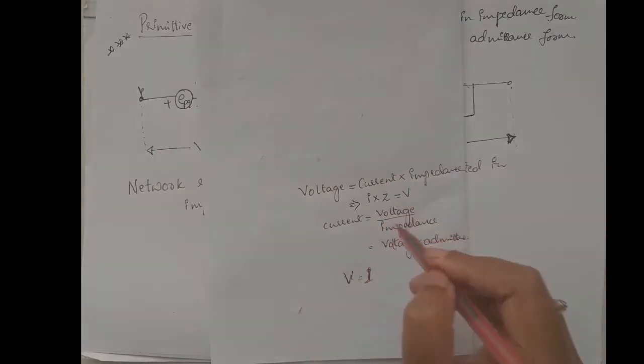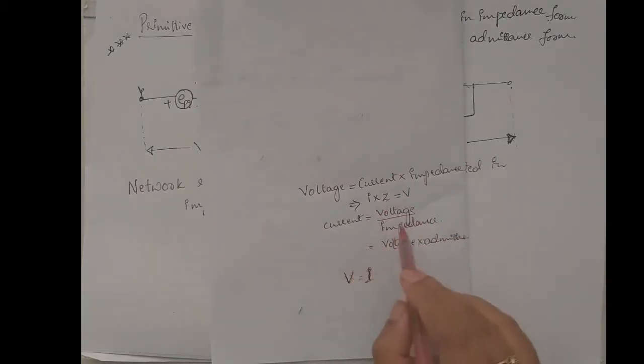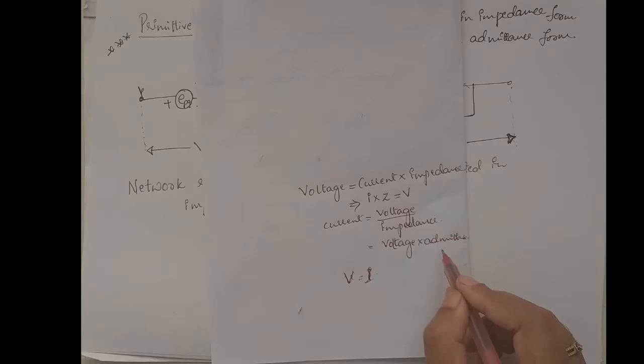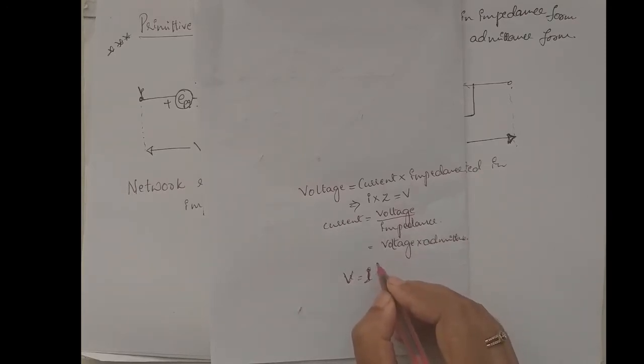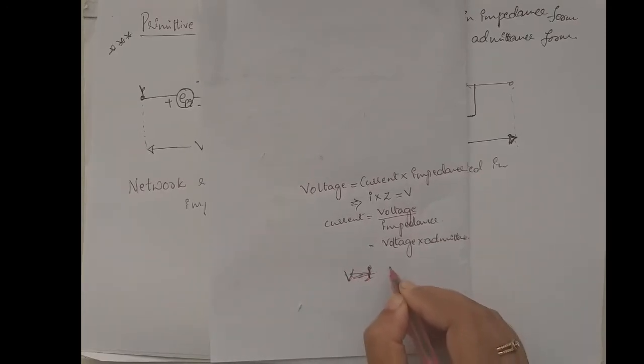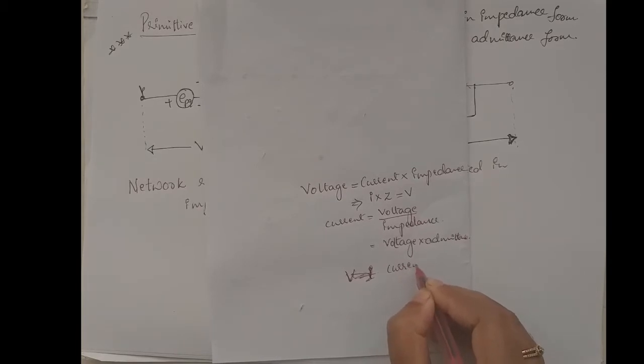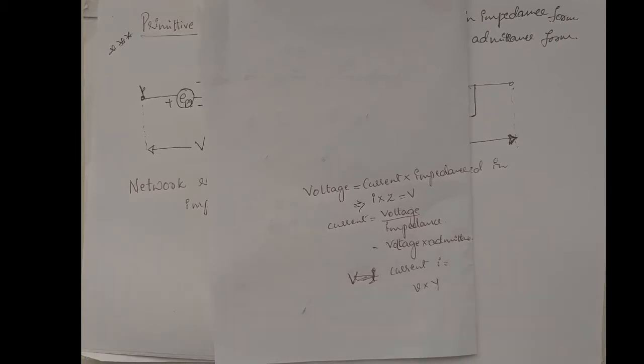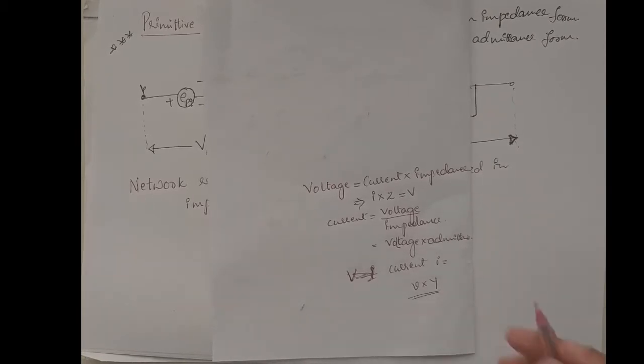If you rearrange the equation, then current is equal to voltage divided by impedance. One divided by impedance is equal to admittance. So current I is equal to voltage into admittance.